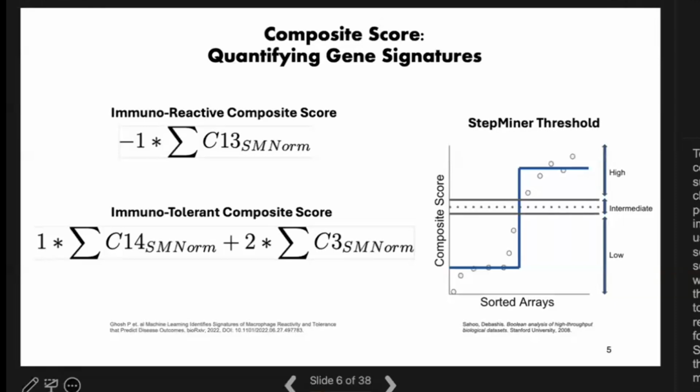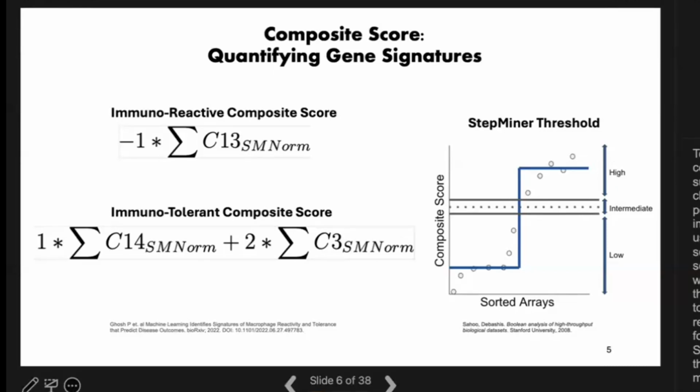A more negative composite score indicates a higher immunoreactivity, and a more positive score indicates higher immunotolerance. We determine whether a sample has high or low composite scores by defining a threshold.